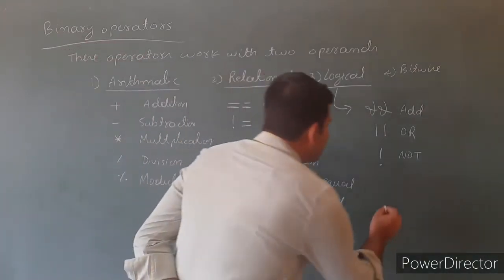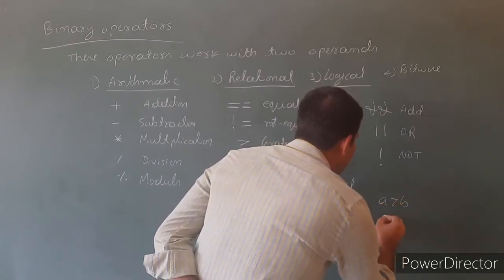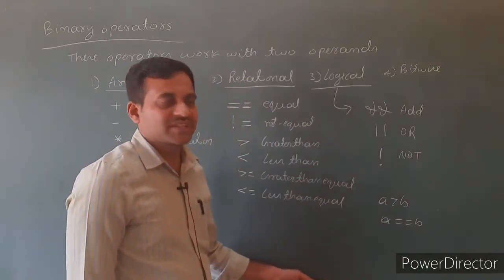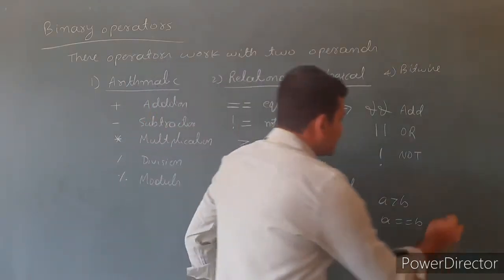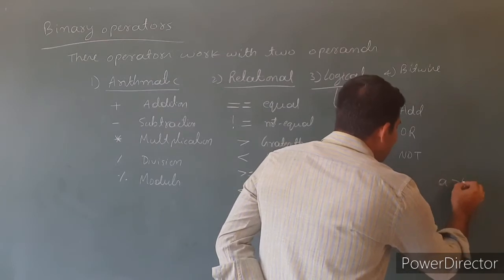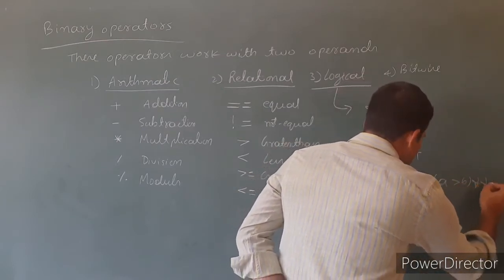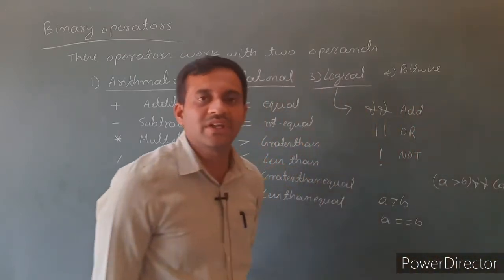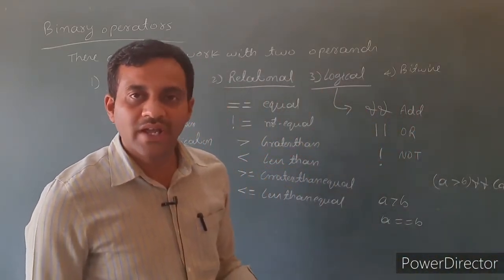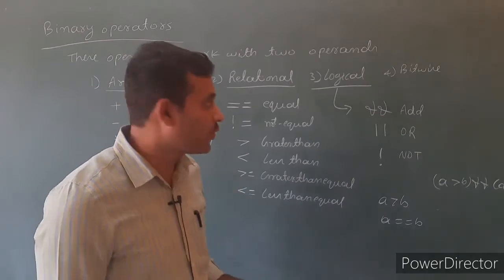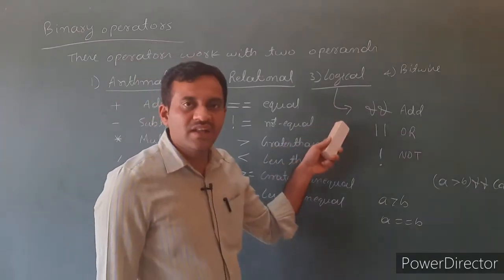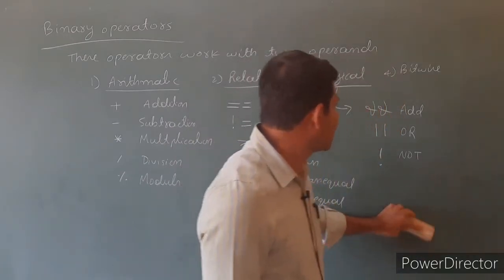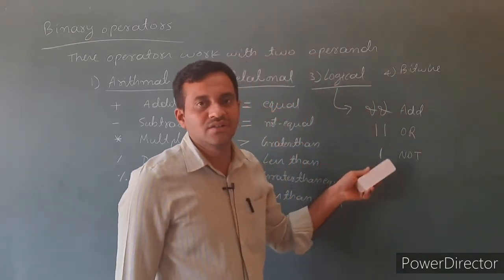For example, if A is greater than B, A is equal to B. To combine 2 expressions, we use logical operators. See here, A is greater than B and A is equal to B. Like this, to combine 2 or more expressions, we use logical operators. There are only 3 logical operators, those are and, or, not.